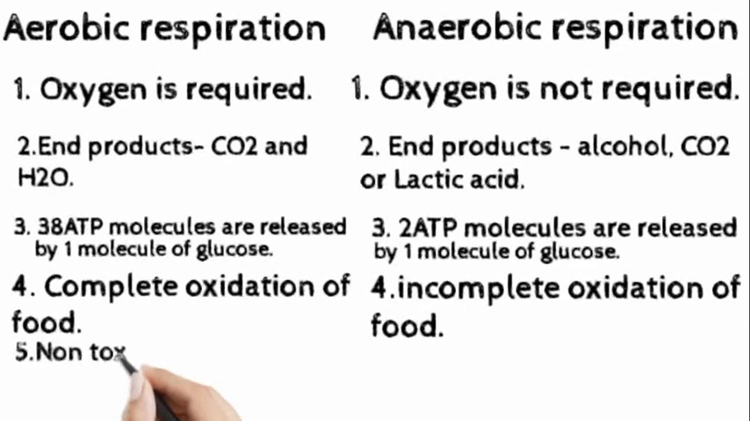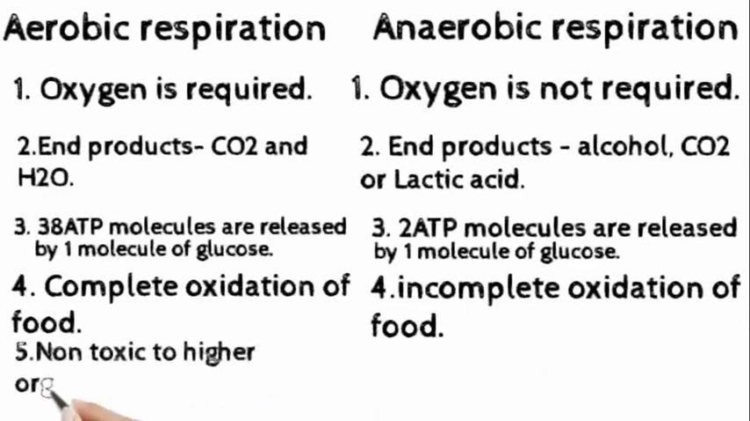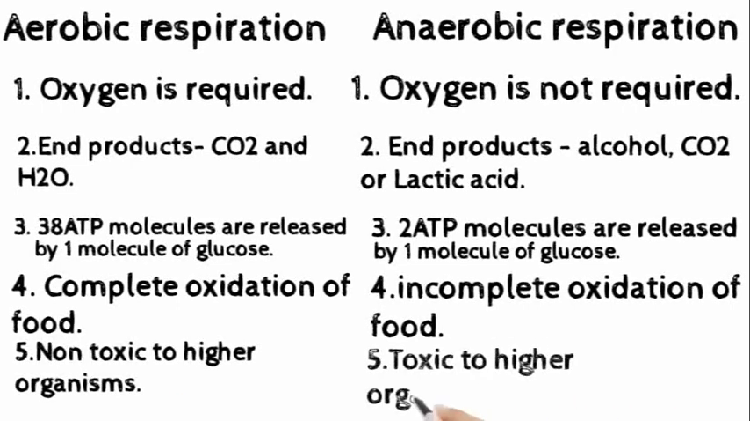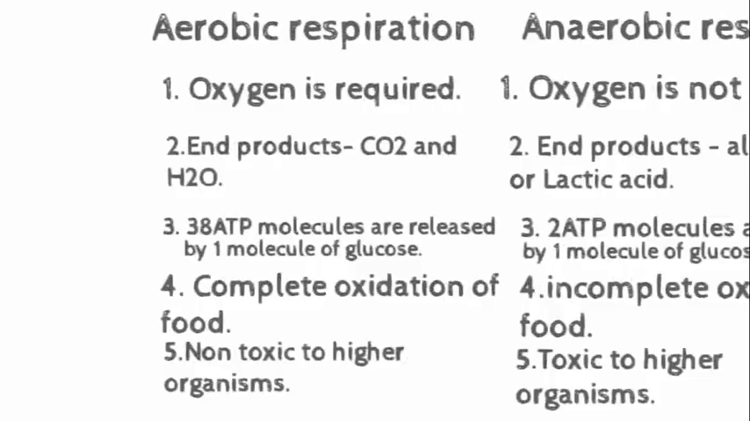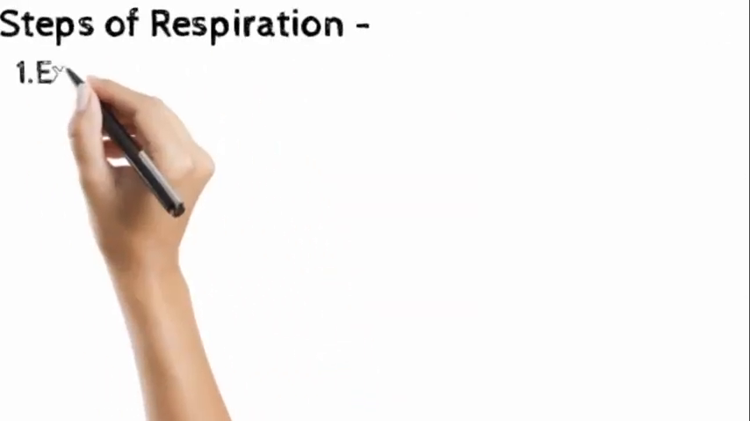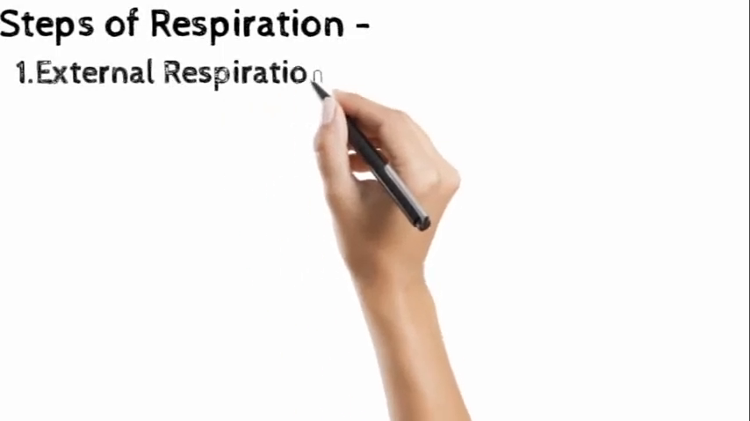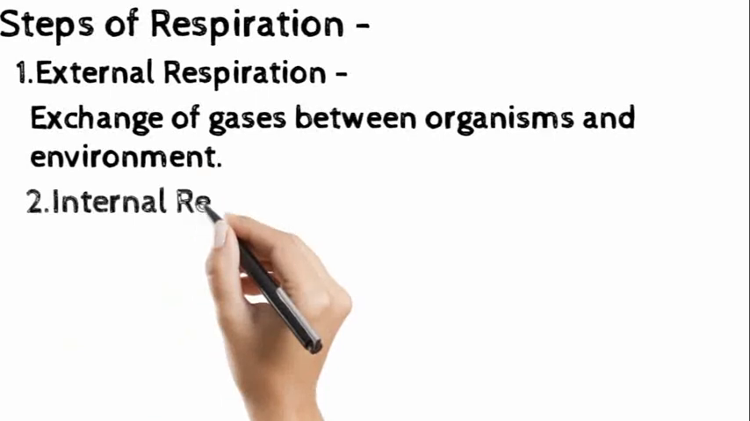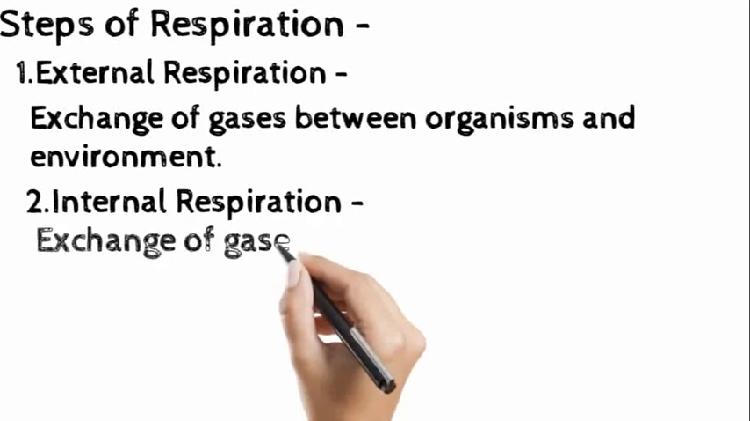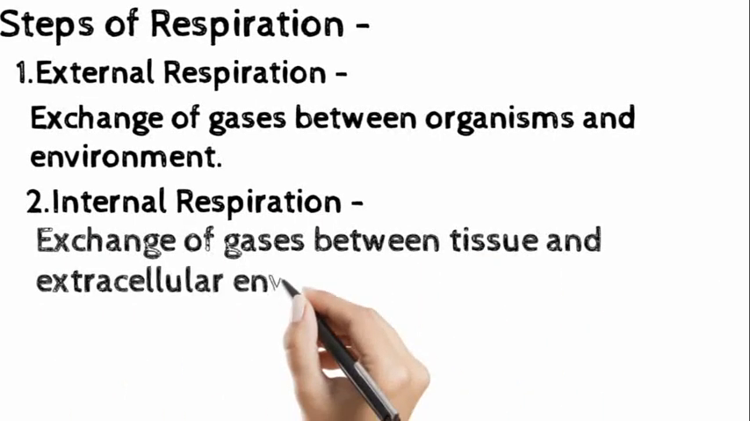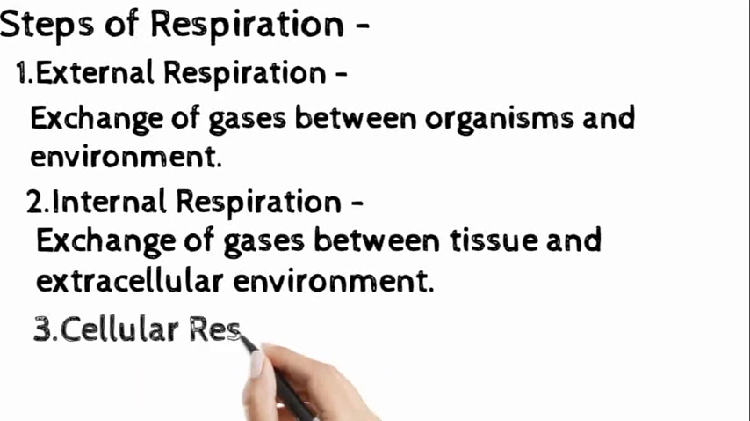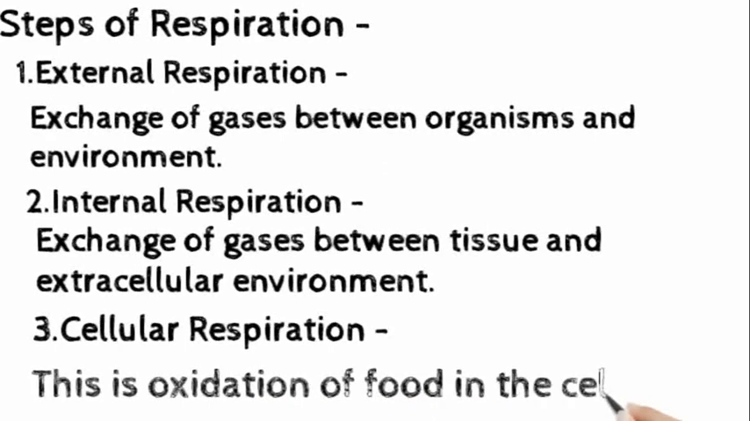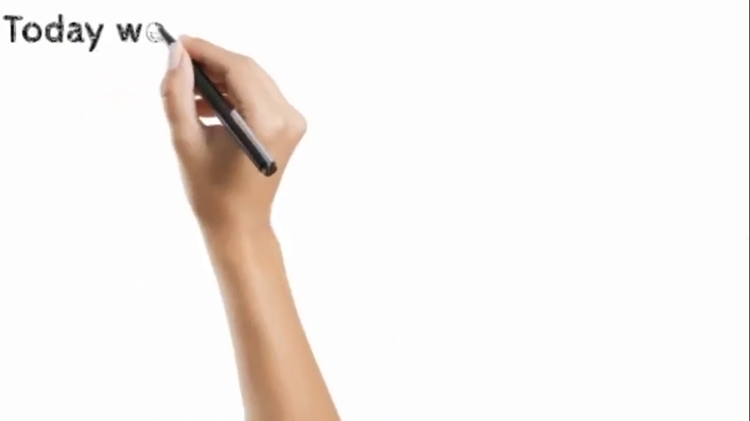Aerobic respiration is non-toxic for higher organisms, and anaerobic respiration is toxic for higher organisms. And let's come to the steps of respiration. Basically, there are three steps of respiration. External respiration is exchange of gases between the organism and the environment. Internal respiration is exchange of gases between tissue and the extracellular environment. And third is cellular respiration, which is oxidation of food in cells.